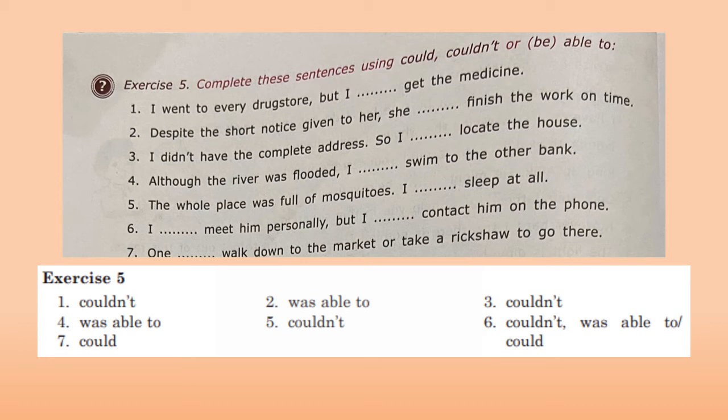Children, by now I hope you understood the uses of couldn't, was able to, and could. So on the basis of this understanding, let's try to do this exercise. Complete these sentences using could, couldn't, or be able to. The first sentence is, I went to every drugstore, but I dash get the medicine. So what do we have to apply here? It is couldn't. The remaining answers are given here. So let's proceed to the next.